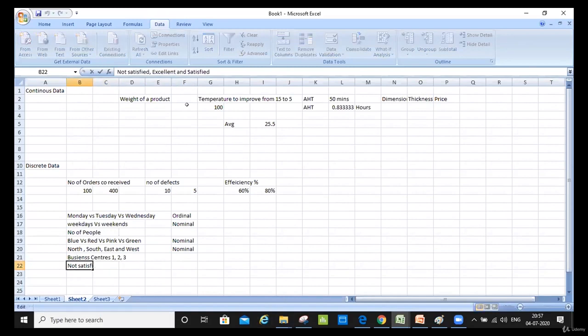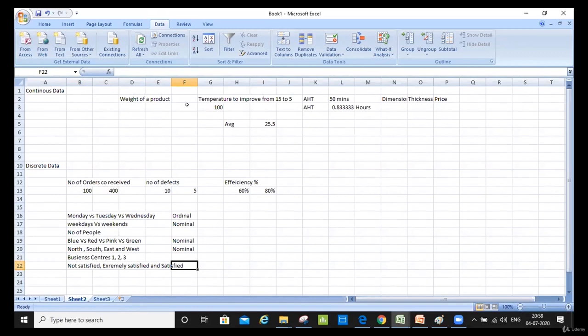Let's consider, let's change this and make it extremely satisfied. Ordinal or nominal? Is it ordinal or nominal? What do you think? Ordinal. It is ordinal. I don't know, sir. It's not in sequence. Not a sequence, but there is an order. It can be a sequence. So it is ordinal.